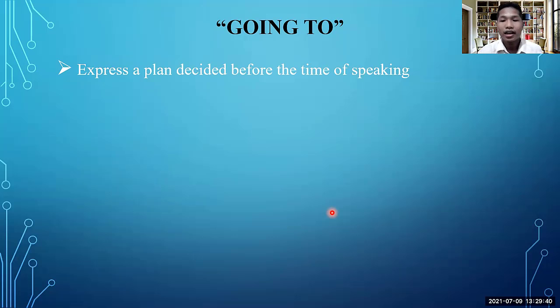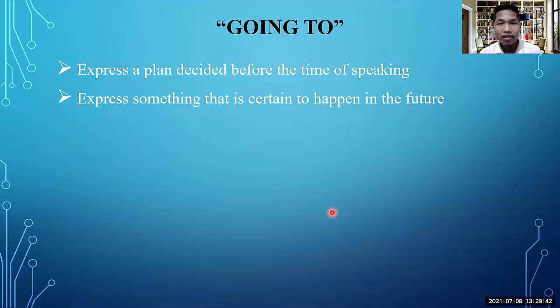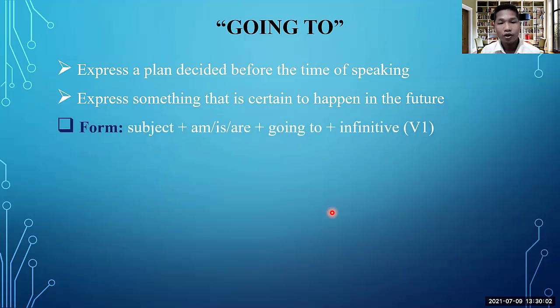Okay, so let's check another condition. We use going to express something that is certain to happen in the future. So you know clearly that it is going to happen. That's why you just use going to. Okay, let's check the form and examples to make it clearer. Form.